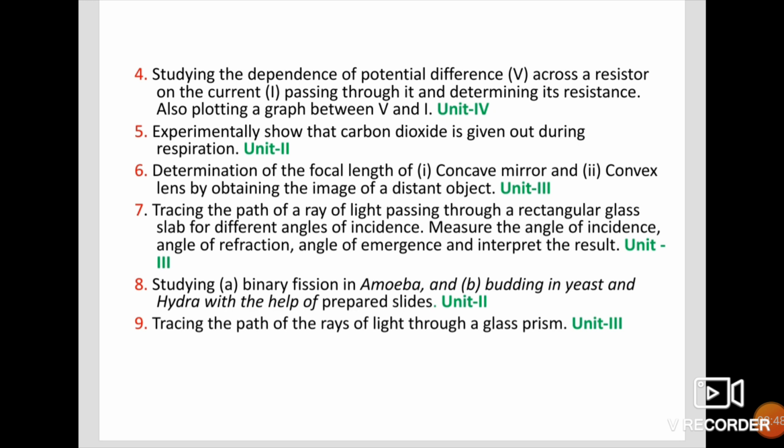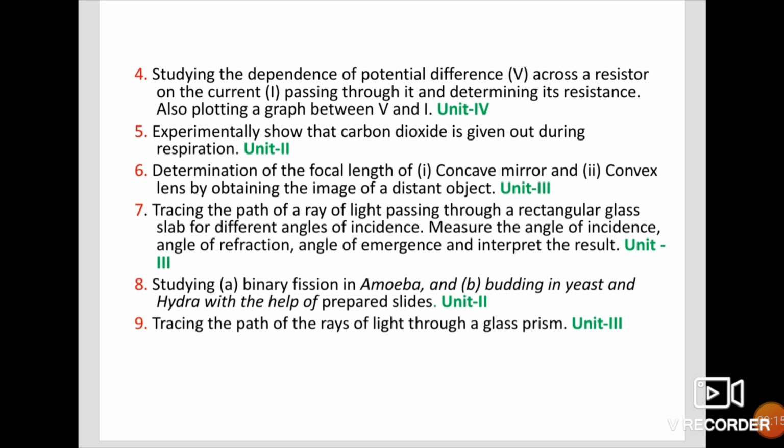And fifth experiment, experimentally show that carbon dioxide is given out during respiration. Then sixth one, determination of the focal length of a concave mirror and a convex lens by obtaining the image of a distant object. Then experiment 7, tracing the path of a ray of light passing through a rectangular glass slab for different angles of incidence.